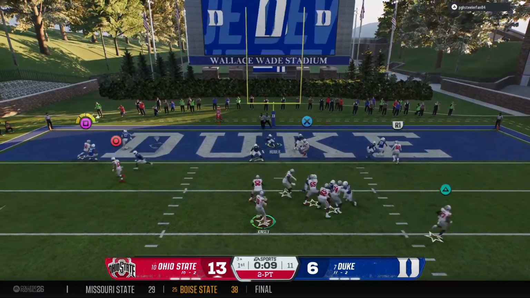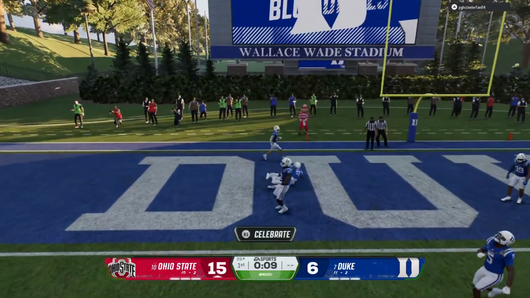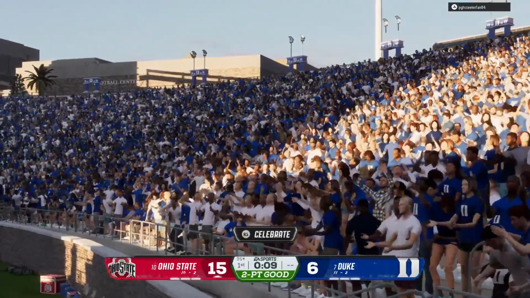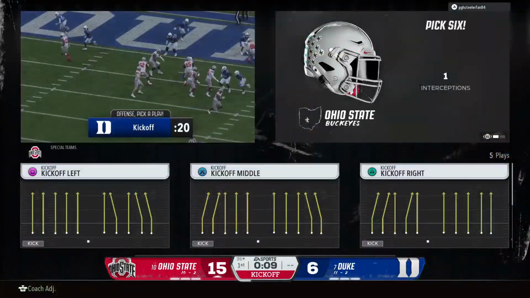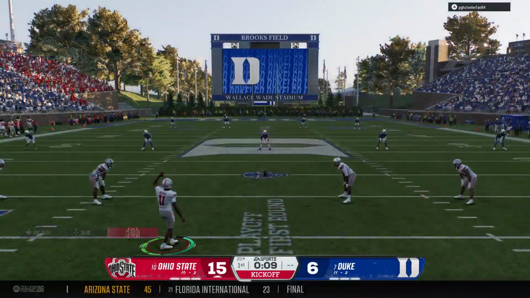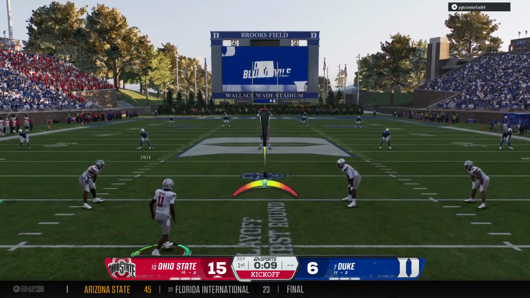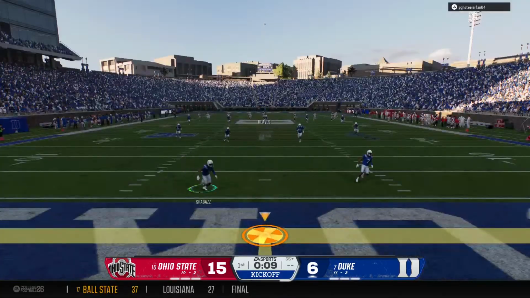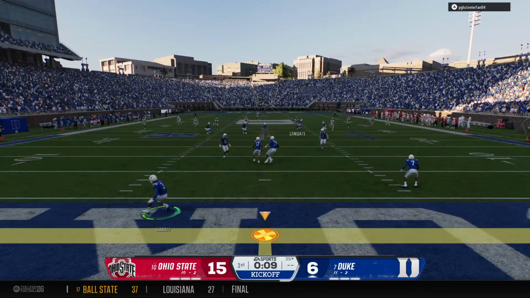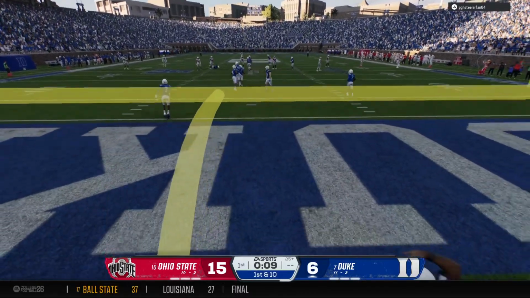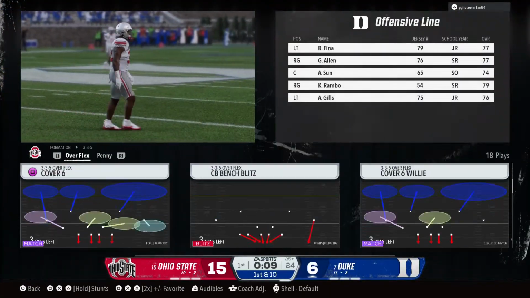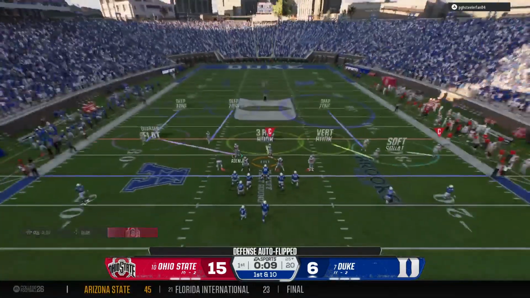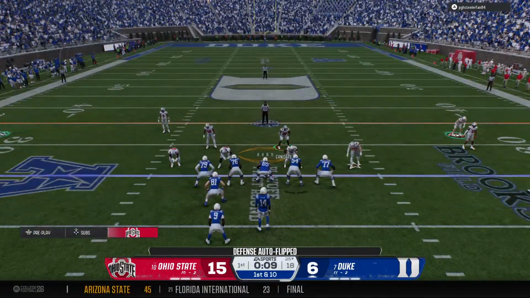From the shotgun, drops back, looking for an open man. He's got it, so the 2-point try is successful, and they build the lead even further. Got momentum after scoring that touchdown. Now the kickoff team out there to kick it away. The kickoff, a little too hot to handle, goes through the end zone for a touchback. And the first play of the drive now from the 25.